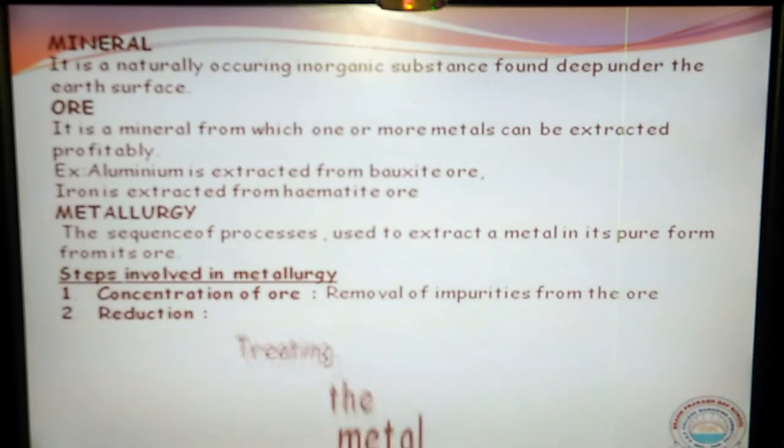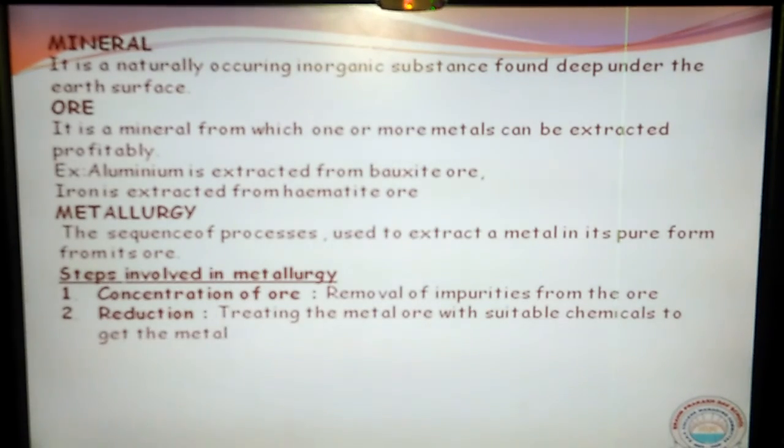Second step we have is extracting the metal. When you are extracting the metal, mostly we use one step here, called reduction. Reduction we do for the oxide type of metal compounds. These can be treated with suitable chemicals like carbon, coke. We say that as coke also. Otherwise, we can take carbon monoxide or highly reactive metals. So by using these steps, we extract the metal. That is our second step.